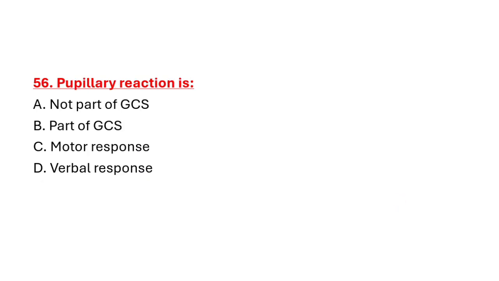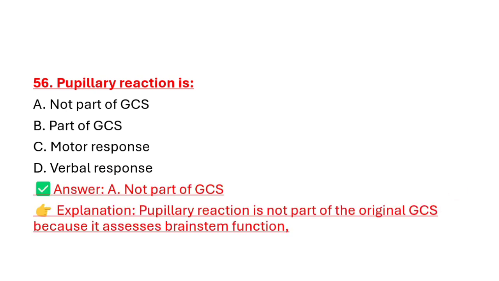Question number 56. Pupillary reaction is option A. Not part of GCS. Option B. Part of GCS. Option C. Motor response. Option D. Verbal response. Correct answer is option A. Not part of GCS. Pupillary reaction is not part of GCS because it assesses brainstem function. The parts of the GCS are just 3: eye opening, verbal response and motor response.